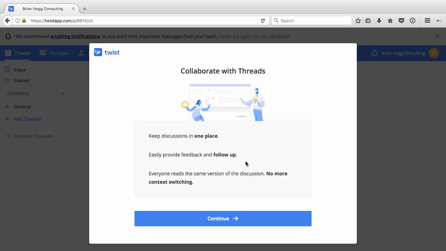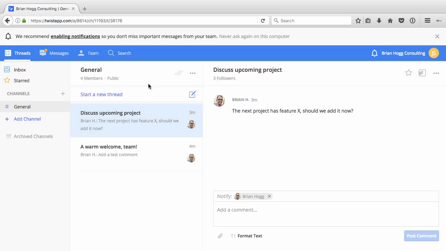So assuming that the team uses it where you start a new thread for each new discussion, and you end a discussion, and it doesn't go on tangents, which never happens. You'd really have to have some kind of process, I think, to know when you would start a new thread. But as long as the subject of a thread is relatively specific, or you could have a thread that is around a certain topic, so at least all conversations in that thread are around a certain topic, then you'd just be able to do that. So no more context switching, continue.